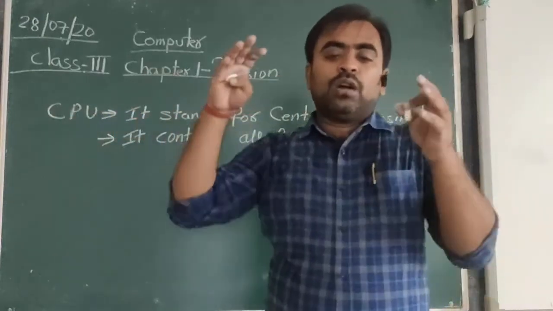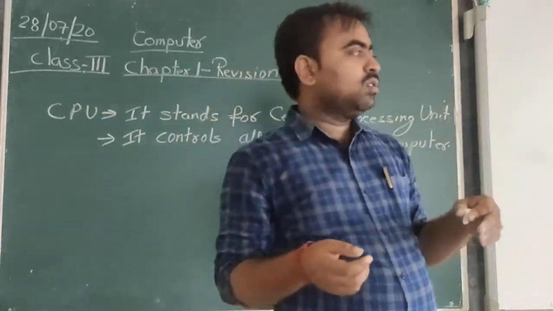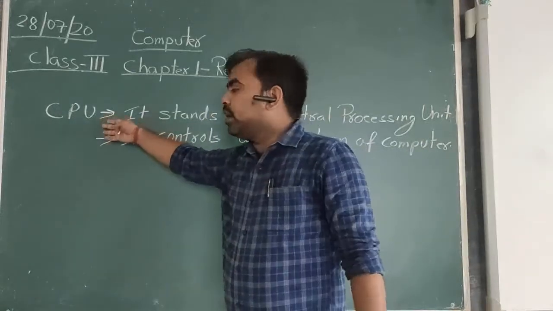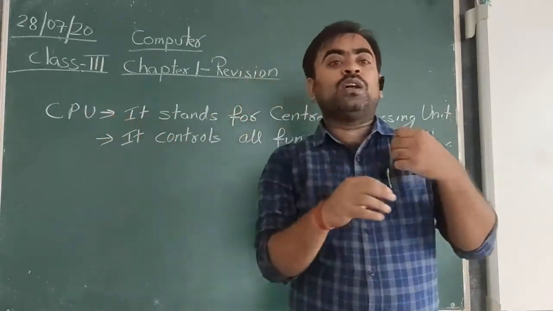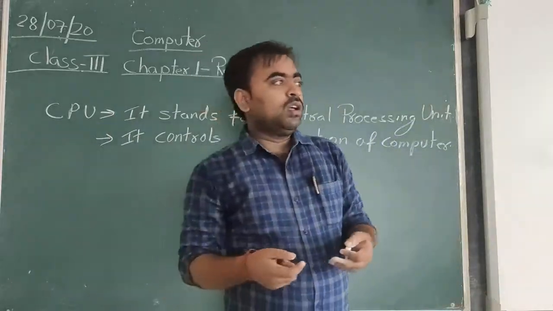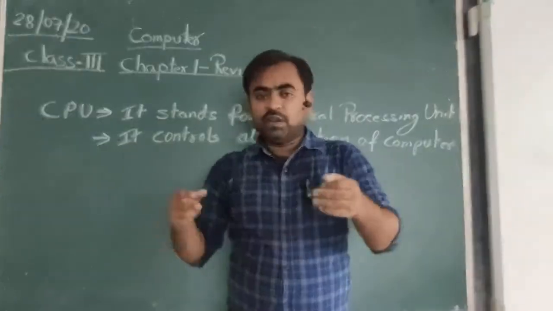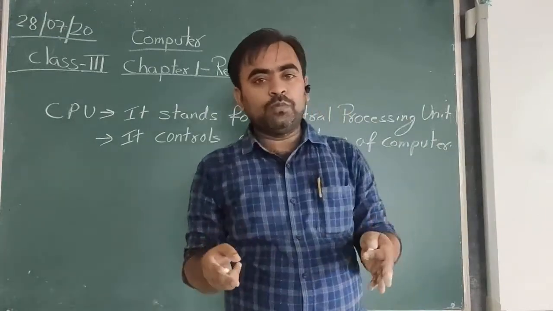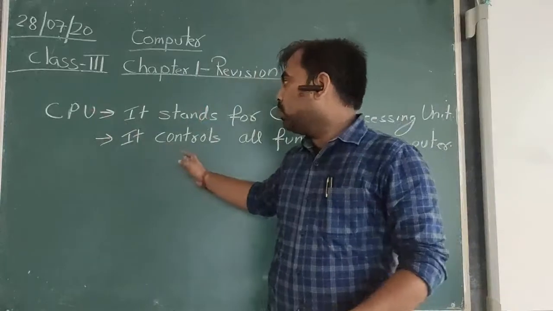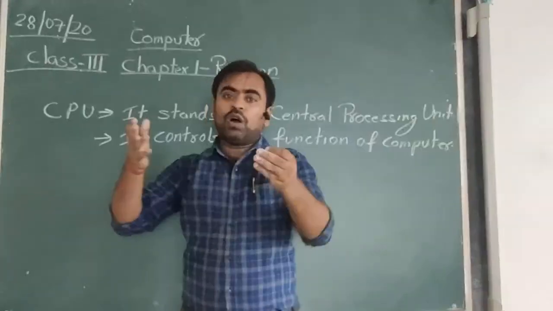The CPU controls and guides all the different devices connected to the computer, and it controls how the task is to be performed. Suppose you ask the computer to perform the addition of two numbers. The CPU will think about what it has to do.